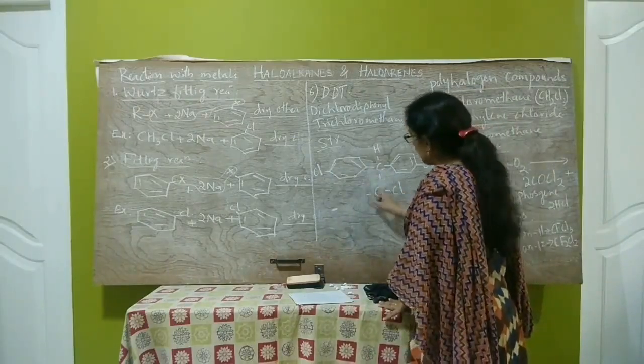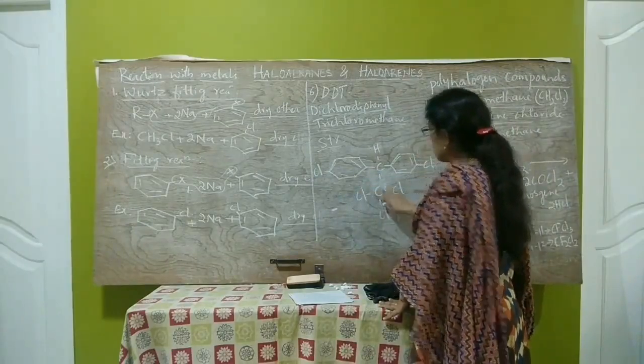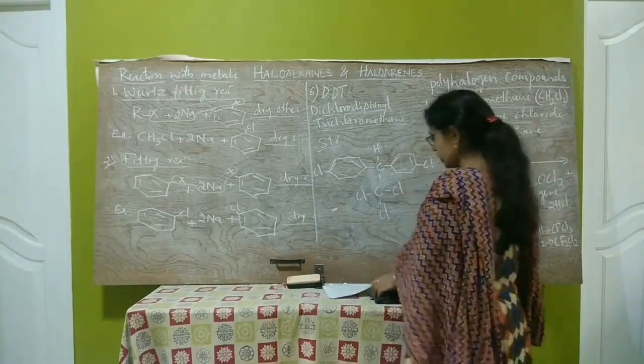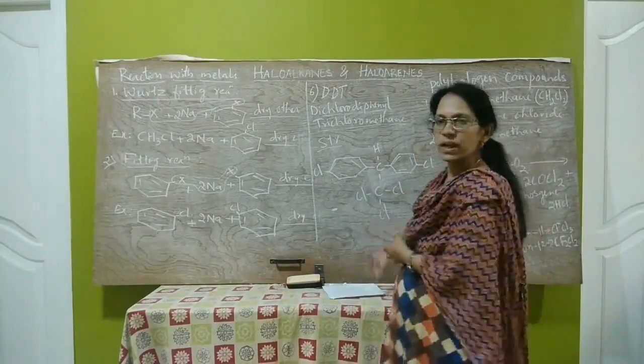Dichloro, diphenyl, trichloro methane. This is the structure of DDT. The structure of DDT is very important for the exam.